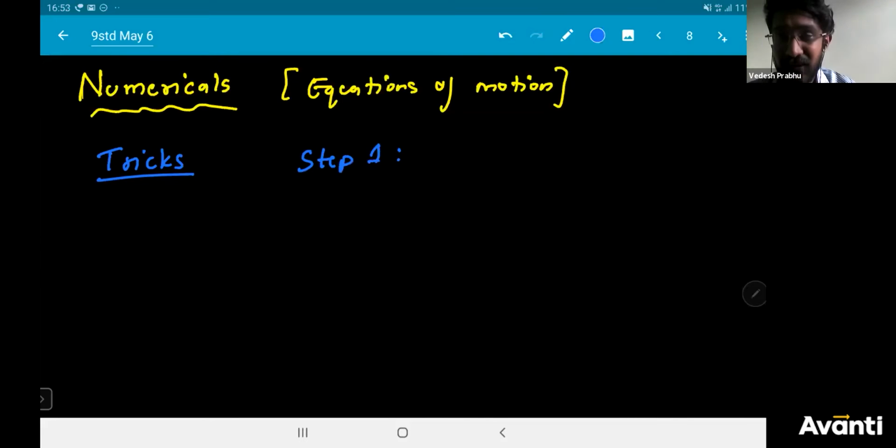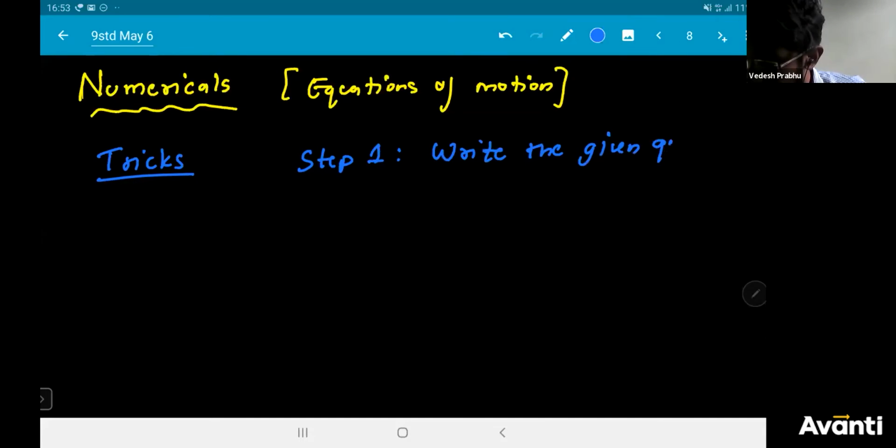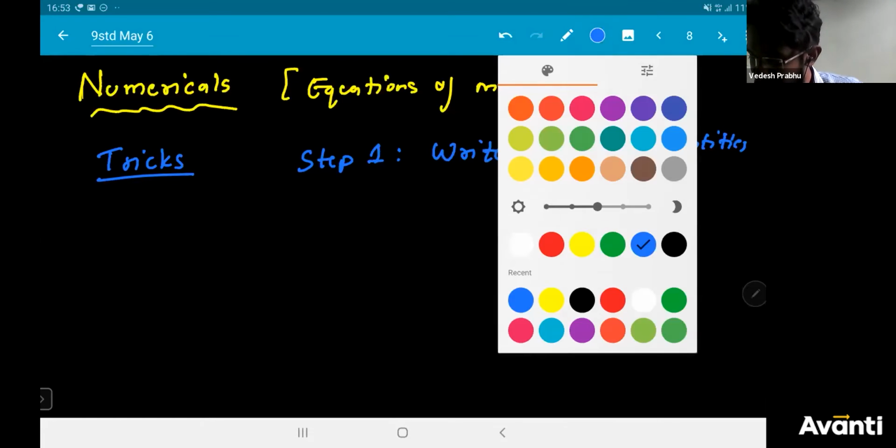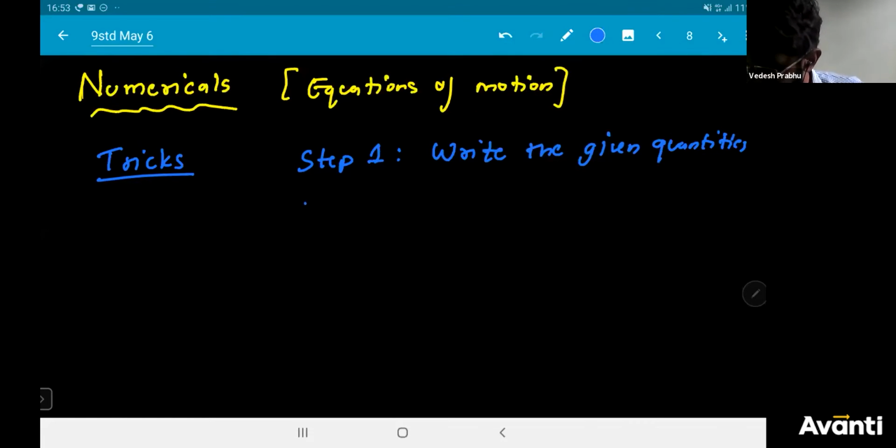Step one: please remember, whenever you see a numerical, write the given quantities. Compulsorily, you have to write it down.